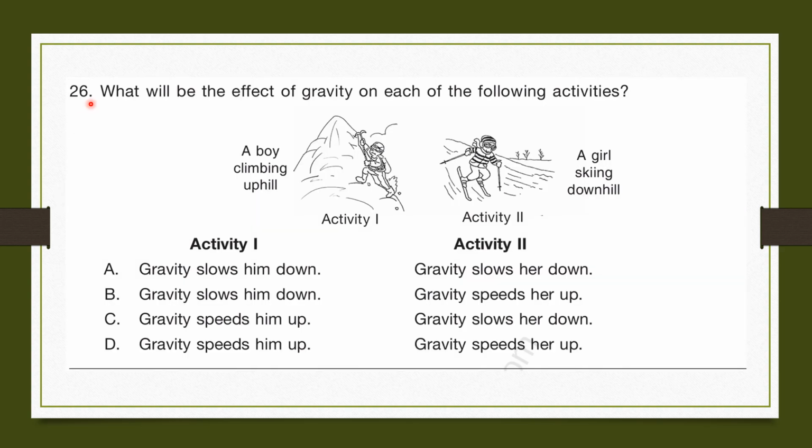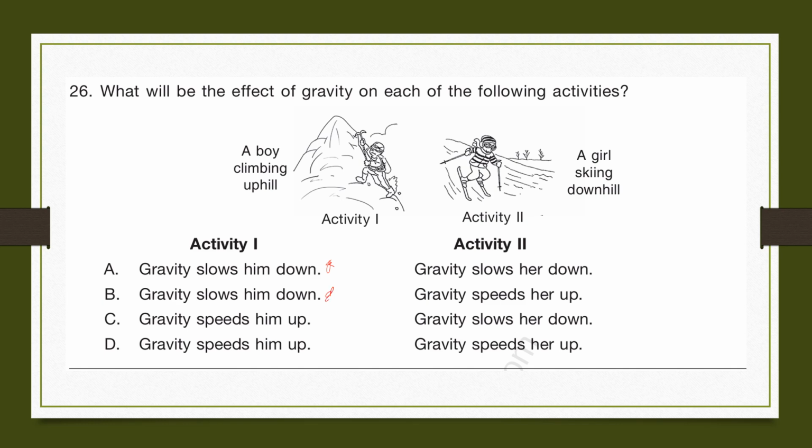Question number 26. What would be the effect of gravity on each of the following activities? Activity 1. A boy climbing uphill. Activity 2. A girl skiing downhill. Now, when you're climbing up a mountain, you find it very hard because gravity will slow you down. So, in activity 1, gravity slows him down. So, either A or B will be the answer.